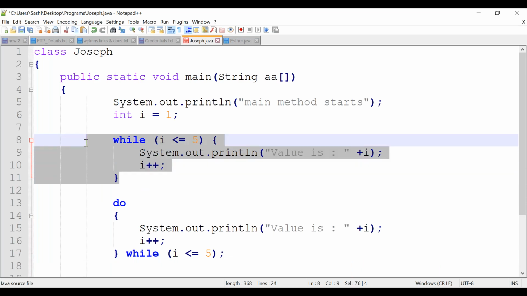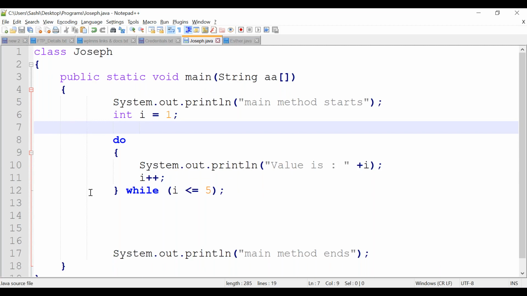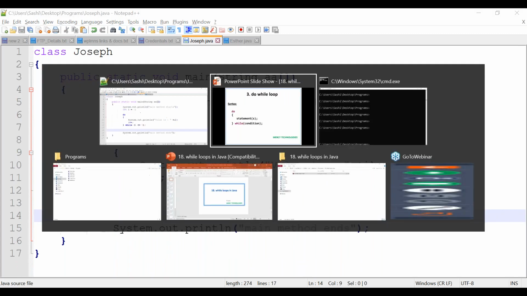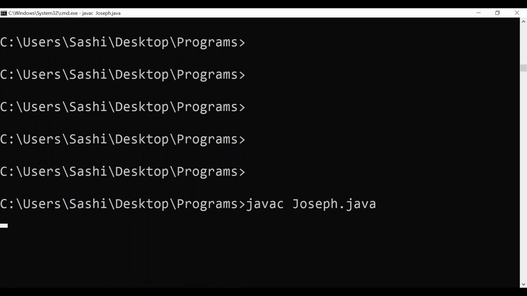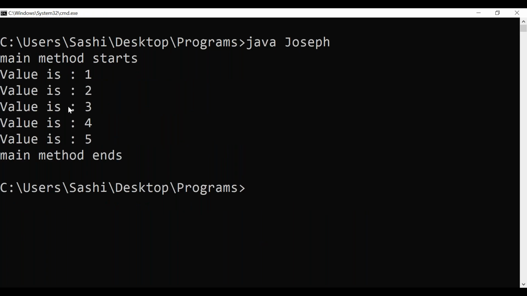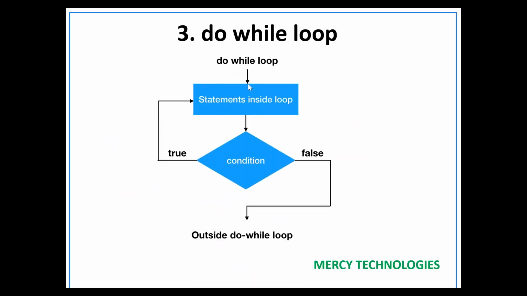Let's run the same program again. Let's compile this program. Let's run java with the class name. Correct? See here, the output you are getting is the same. So in a do while loop, the first statement is getting executed, right? But in a while loop, the condition is checked first, right?